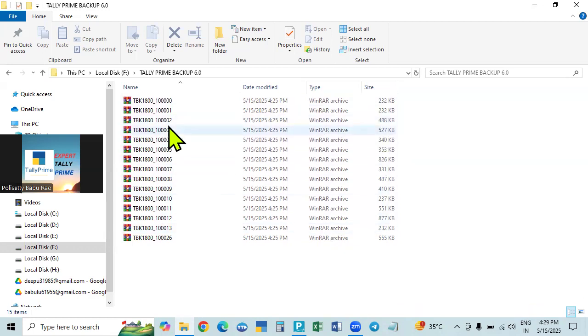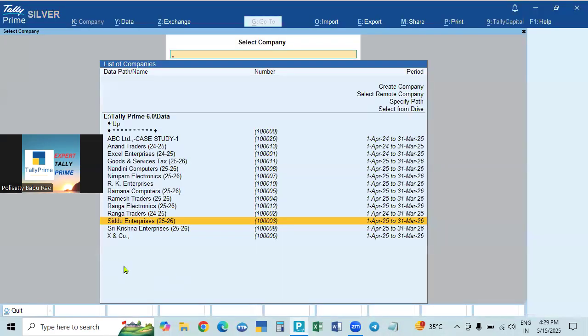Every company will have the data. What is the size of the data it is containing? Each company will contain the data, and the size is how many KB. If the data is more, it will run into MB also. So this is the size. This is already completed. This is the method of how to back up the data.